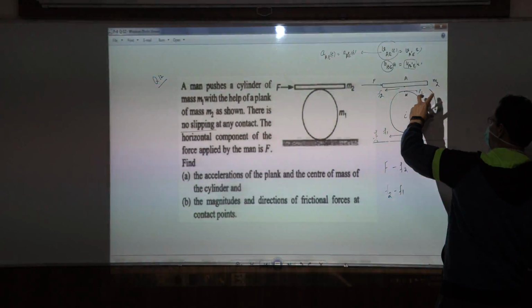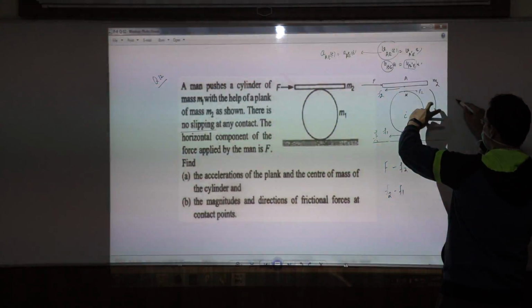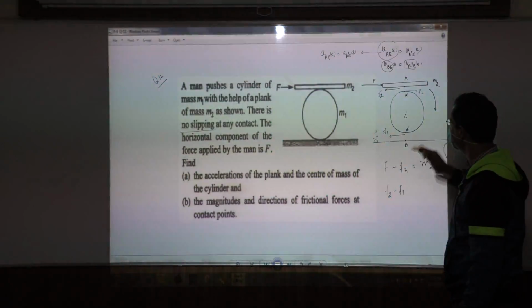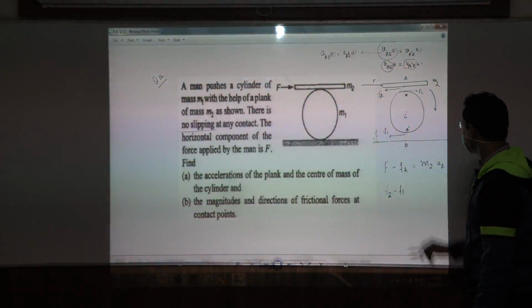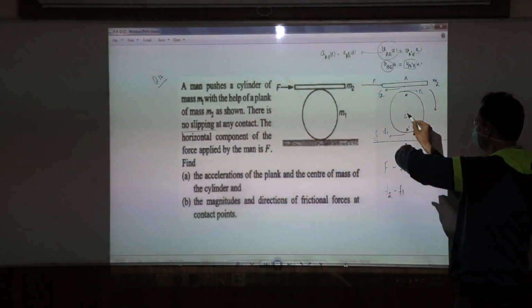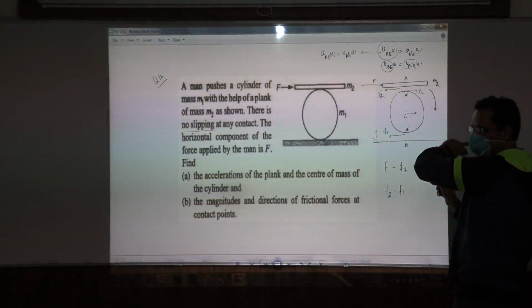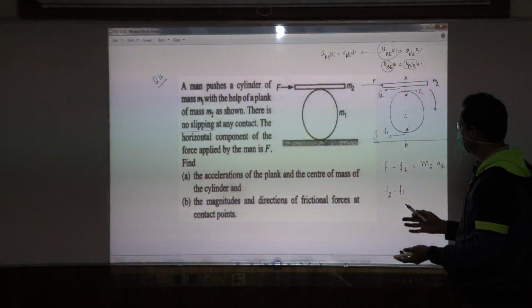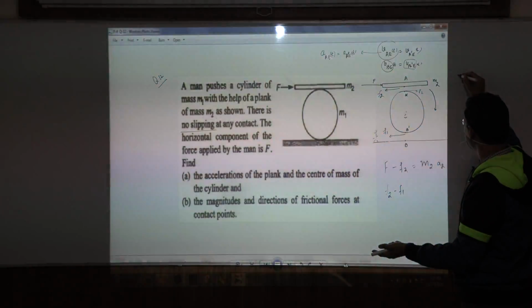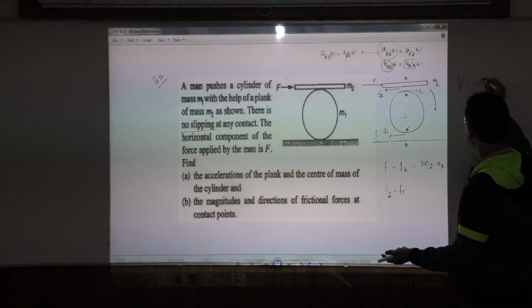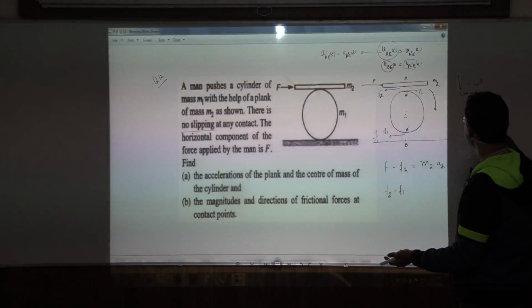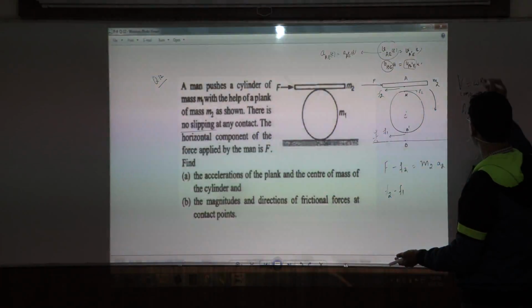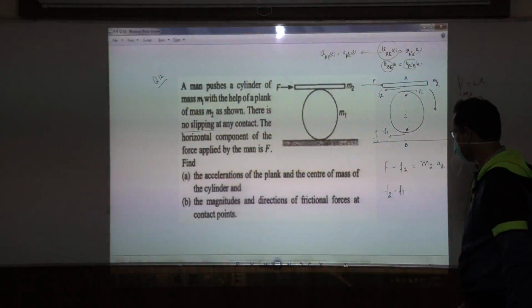So maybe you will expect it to roll like this, so it might acquire some angular velocity omega after a little while when you start pushing it. Okay, fine. So then if it rolls like this, then the center of mass needs to have a velocity in this direction. And no slipping means various things, like you already know v is equal to omega into R, a of center of mass is equal to alpha into R, and one more equation which you can write maybe.